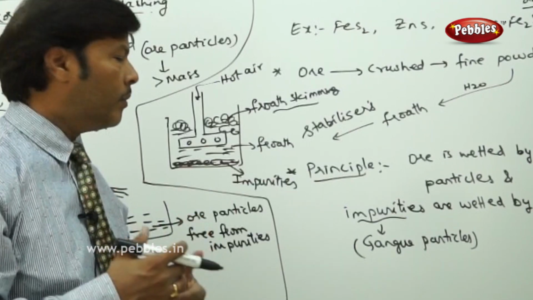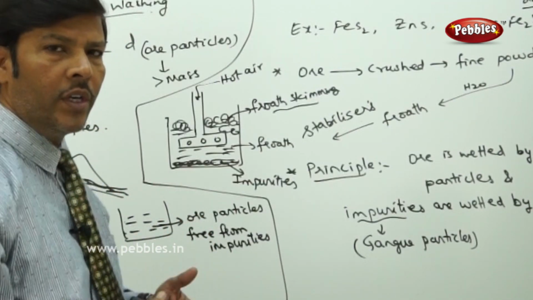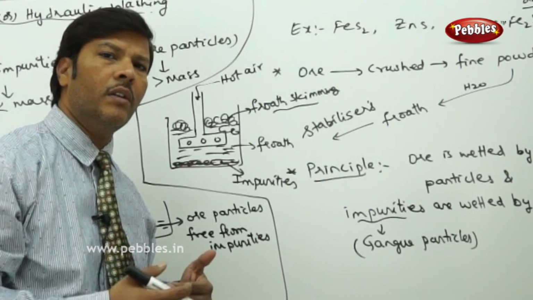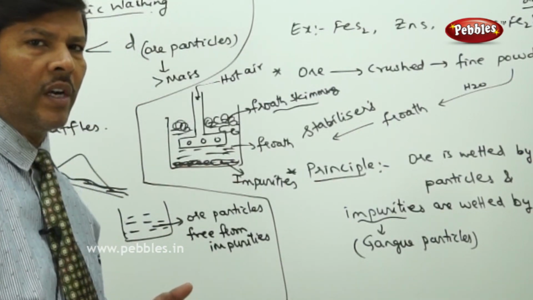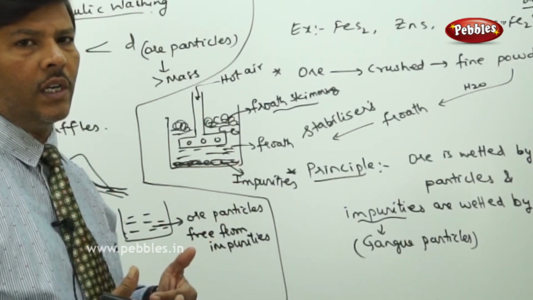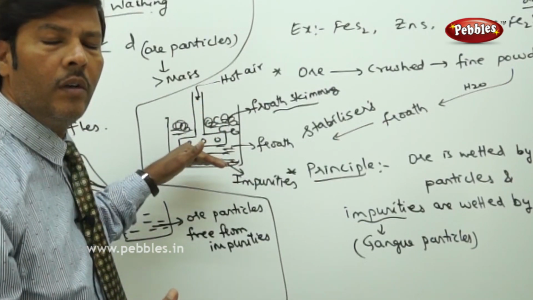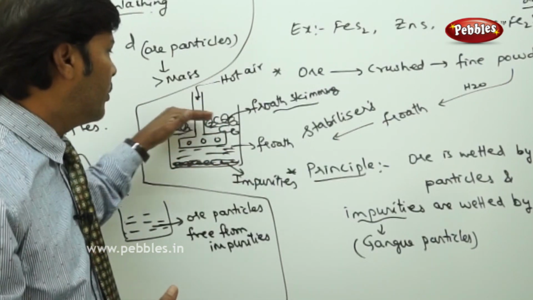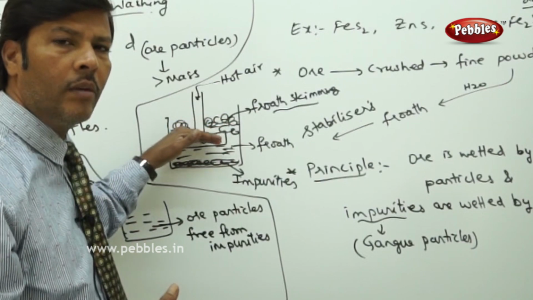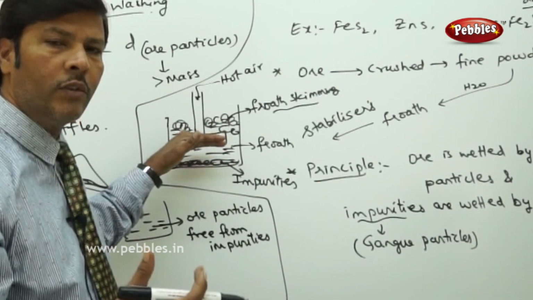All the pyrite mineral ores, when they come in contact with water, if any impurities are there, these impurities are heavier than the pyrite ore particles. So all the impurities, because of their heavier nature, settle at the bottom of the container, and all the pyrite mineral ores produce a kind of froth by adding pine oil. A lot of foam is produced.